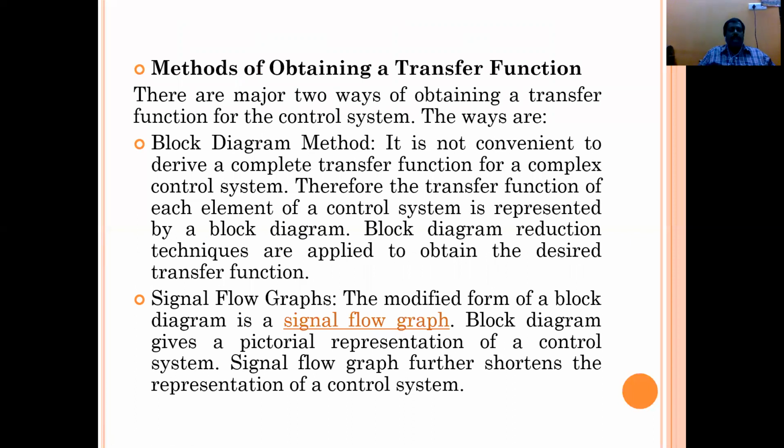So, methods of obtaining a transfer function. Before we discuss the methods of obtaining the transfer function, what are the advantages? Why are we determining the transfer function? The transfer function is a conventional method of modeling physical systems, and the gain of the system can be easily obtained. The transfer function uses the Laplace transform, hence the solutions can be obtained very easily.